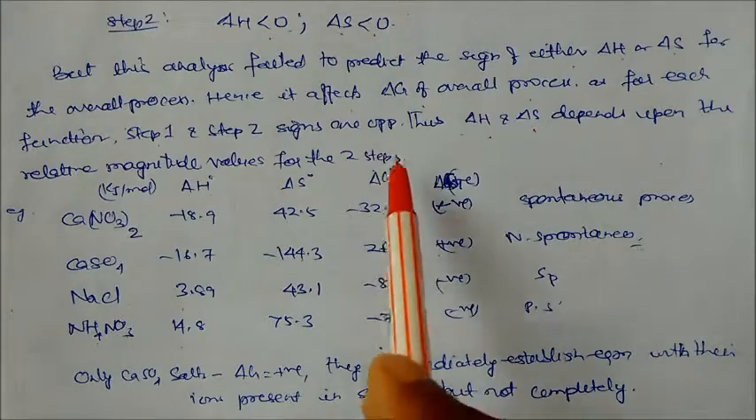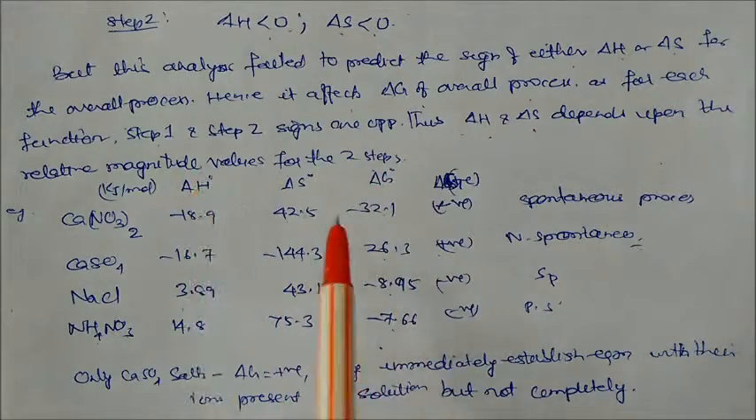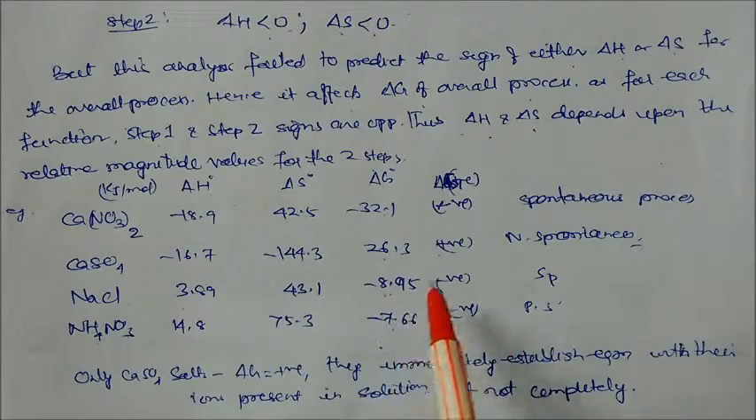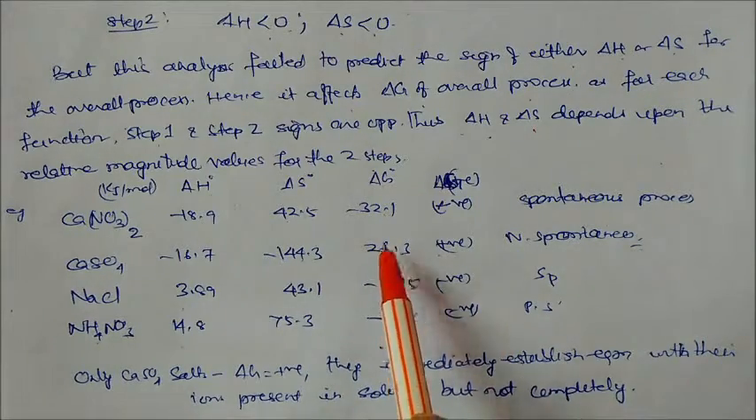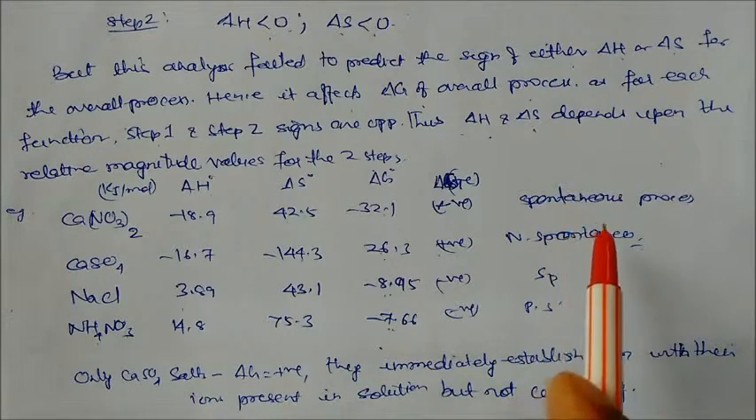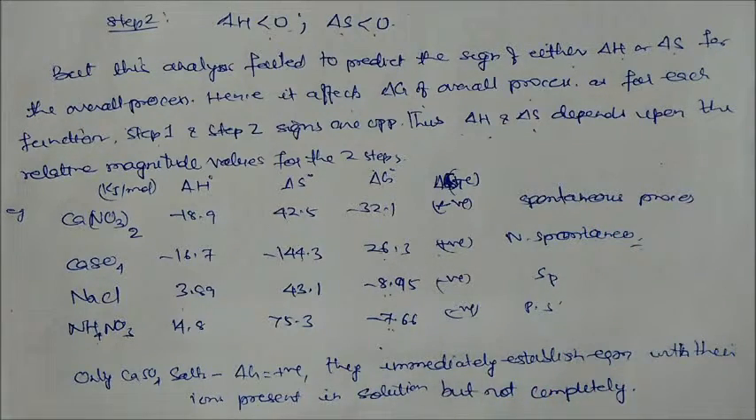So we will take the overall process, that is, delta G. If delta G is negative, it is spontaneous, soluble. Here negative, soluble. Here negative, soluble. But here it is positive, so it is non-spontaneous. It is not fully soluble. It is sparingly soluble. It means that salts whose delta G is positive immediately establish equilibrium with the ions present in solution, but not completely.